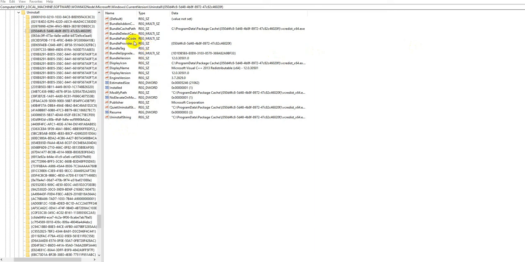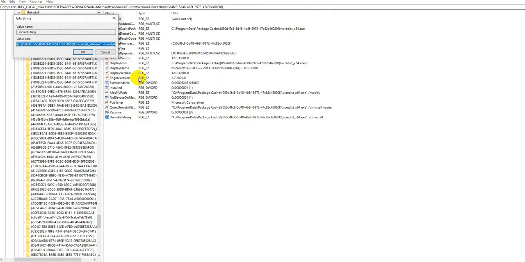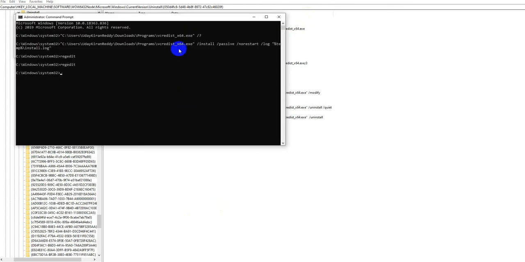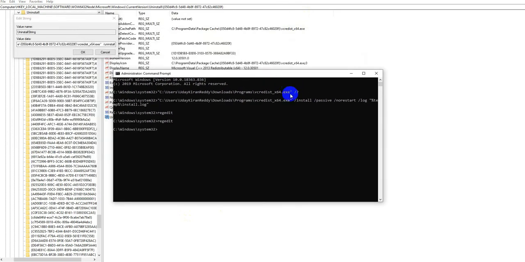If it is an exe, the uninstall string will be pointing to an exe, right? It extracted one exe file because during uninstallation you might not have this exe file which you used for installation.